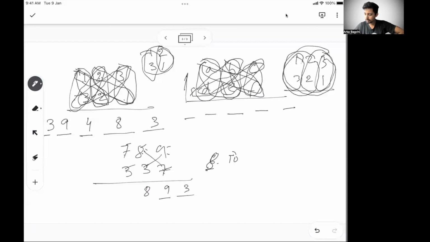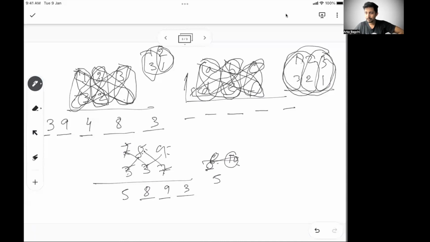I have 10 in hand, right? Now again 7 into 3. So these two, 7 into 3 and 8 into 3. 7 3s are 21, 8 3s are 24. 21 plus 24, 45. 45 plus 10, 55. I have 5 in hand.